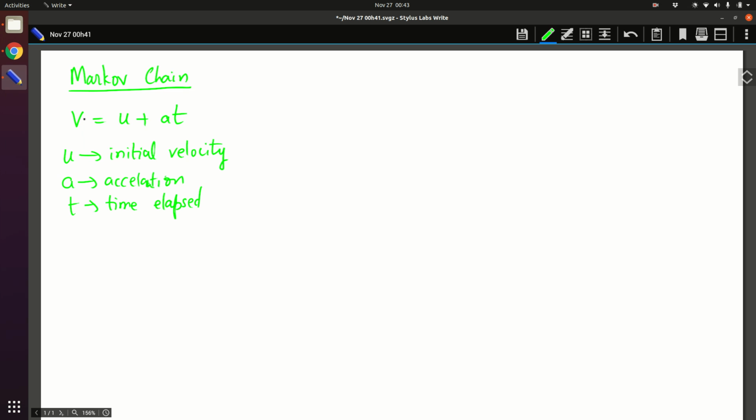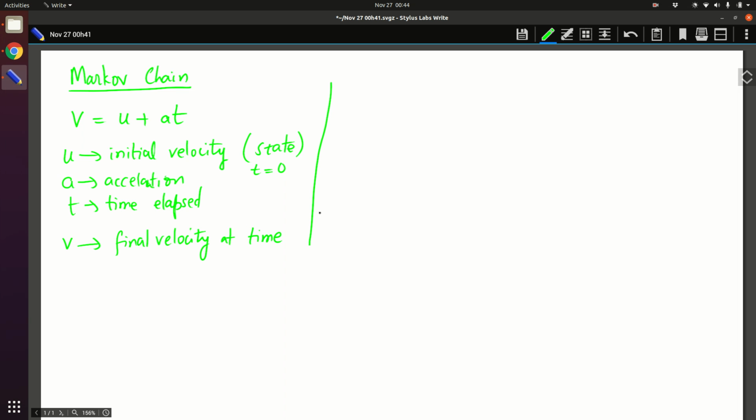So what you are doing by this is, given the initial velocity or the initial state, at time t, what is the v, which is the final velocity, right? Final velocity at time t. Initial velocity at time equal to 0. So something like this you would have seen, and a Markov chain is also exactly like this.